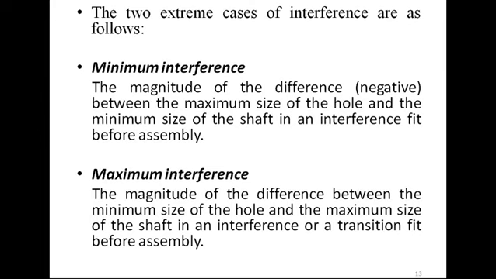This is called minimum interference. Maximum interference: the magnitude of the difference between the minimum size of the hole and the maximum size of the shaft in an interference or a transition fit before assembly.